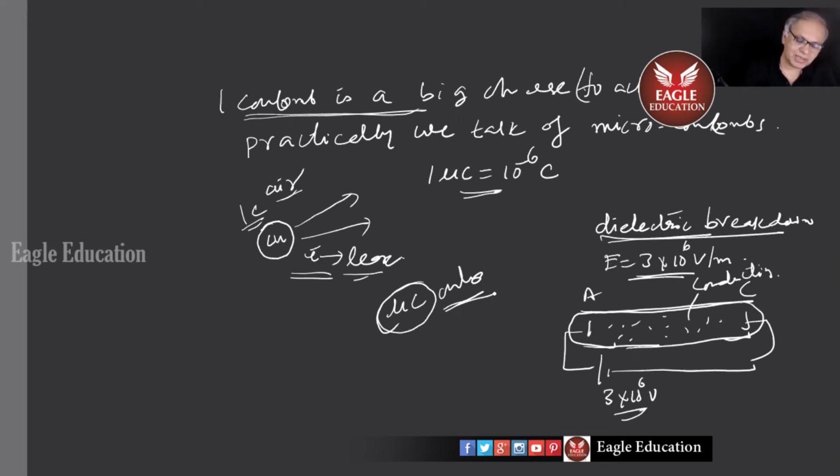As you keep placing charges bit by bit, the quantized charge, the electric field around the copper sphere keeps increasing, and that will become so high somewhere that it knocks out the electrons from the air and provides a path for these electrons to pass. So as you try to keep placing charge, it keeps leaking. That's what I mean by saying that to achieve 1 coulomb charge on a sphere like that is not possible. So we'll be dealing many a time with this kind of thing, microcoulombs of charges. Do you follow?